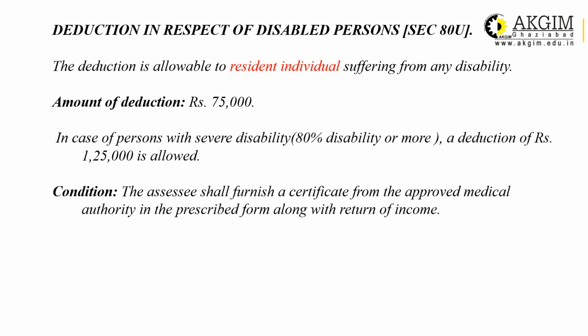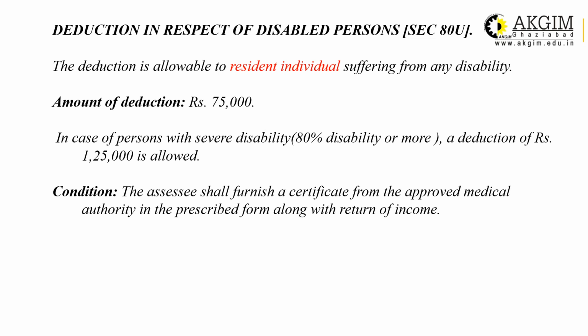Now I have deduction in respect of disabled person. It will be covered under Section 80U. The deduction is allowed to a resident individual. Mark this, underline this word, resident individual. That means if the individual is non-resident, then that non-resident individual cannot claim the deduction under Section 80U. The deduction is allowed for a person who is suffering from any disability. Disability can be severe or lower, can be normal. In case of severity, the deduction will be higher.